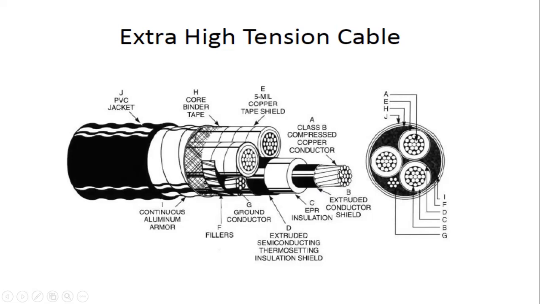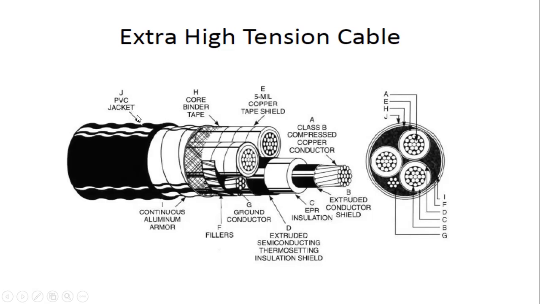C is the insulation, and this is the thermostatic insulation shield, and this is the copper tape shield, and this is the filler, and this is the core binder tape, and this is the aluminum armor.